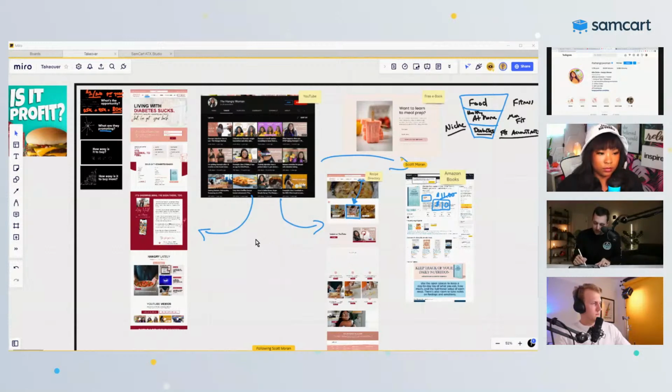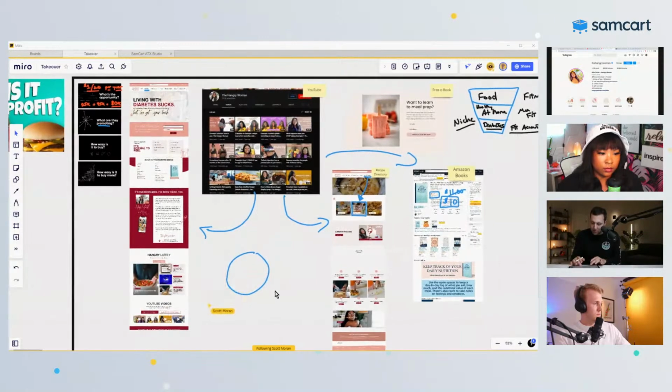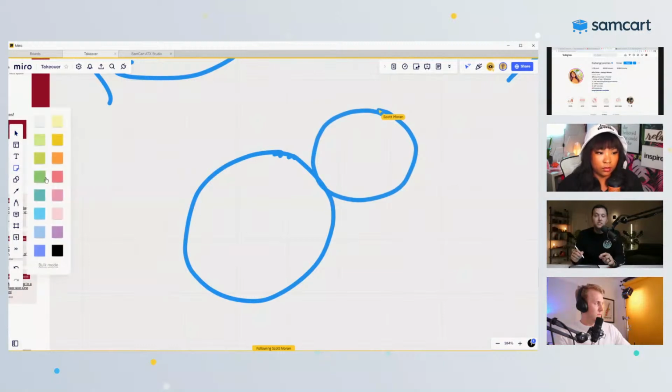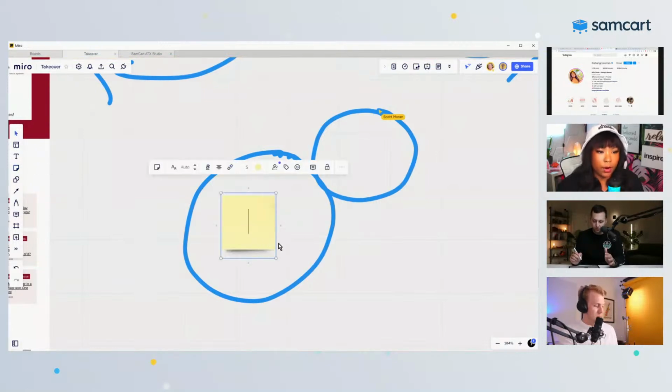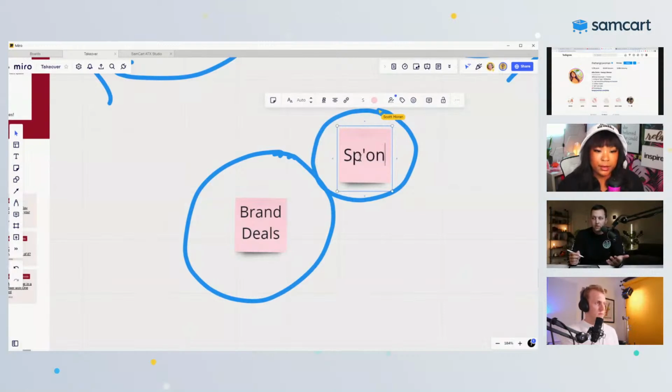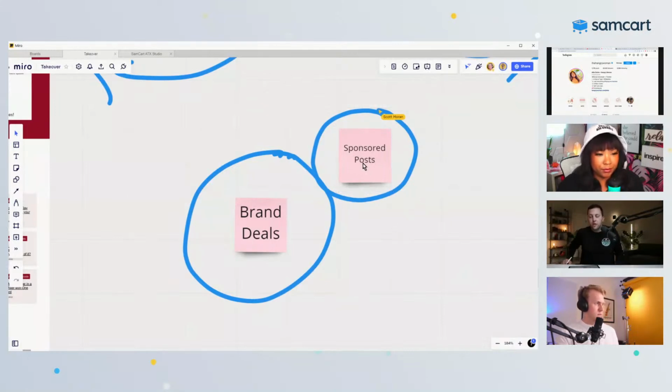So what I see here is, if I were to zoom in on how Mila is making her money right now, where is Mila's revenue coming from? I'm going to guess, we'll do a couple different circles here. The biggest thing, Taylor, you said, was brand deals, and that's where things are at right now. Scott, I'll give you some sticky notes here. Oh, there we go. So yeah, we think brand deals. She's someone who's got a really nice following on Instagram. I'm sure in the diabetes space she's probably getting approached by people, right? Taylor, does that sound like it's ringing a bell? Yep, absolutely. Sponsored posts, things like that.